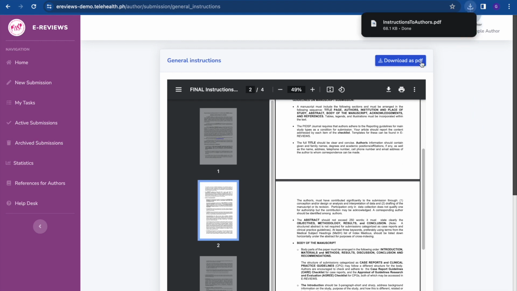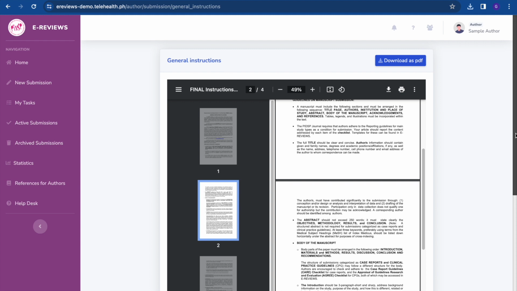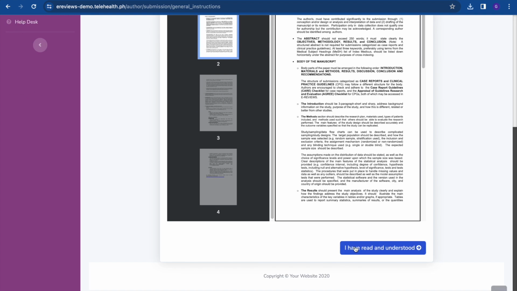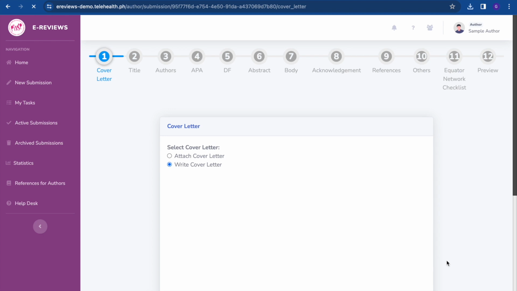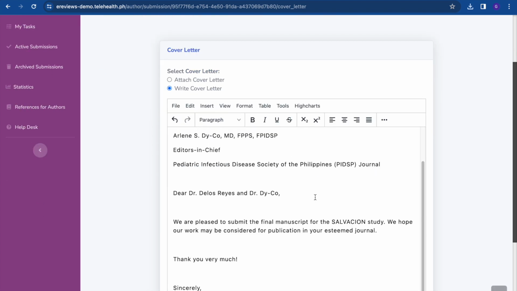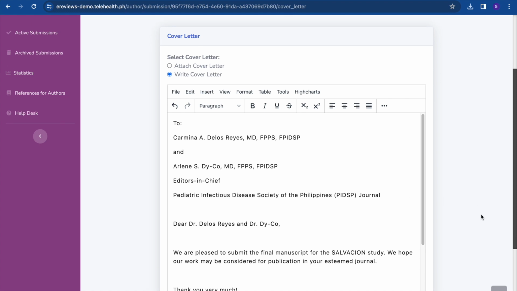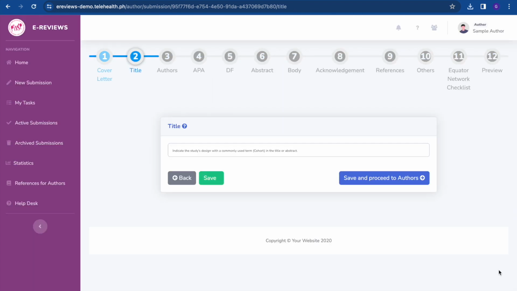A copy of the guideline may be downloaded as a PDF should the author wish to revisit the document while offline. The author must signify that they have read and understood the GIA before proceeding. They must then choose the study type of their submission, write or attach a cover letter addressed to the editors-in-chief, and input the title of their study.